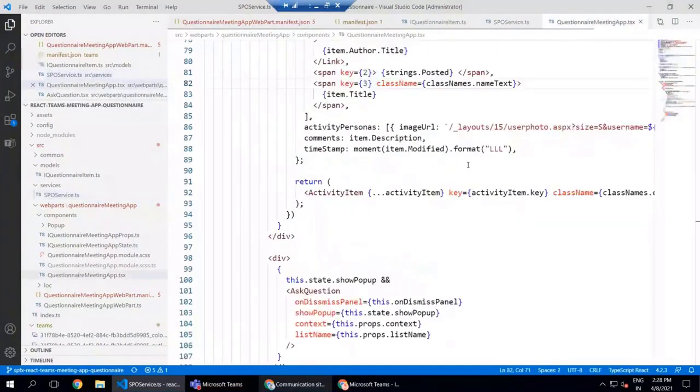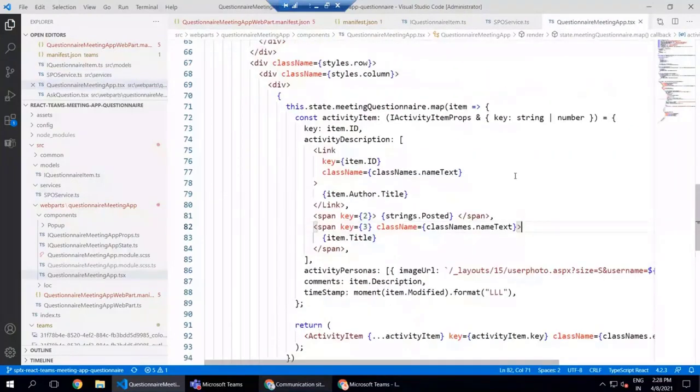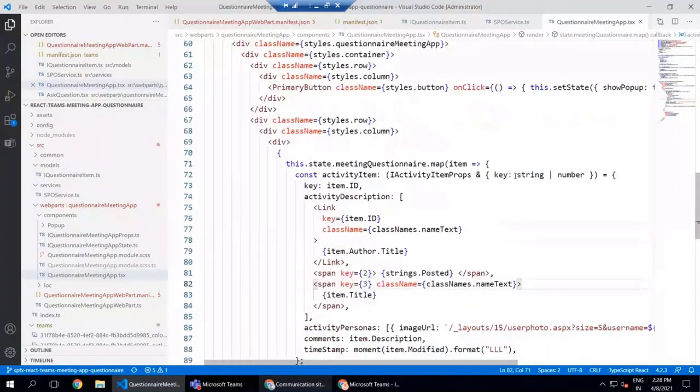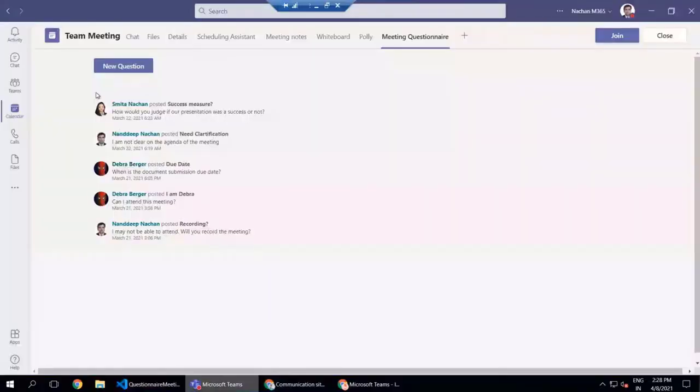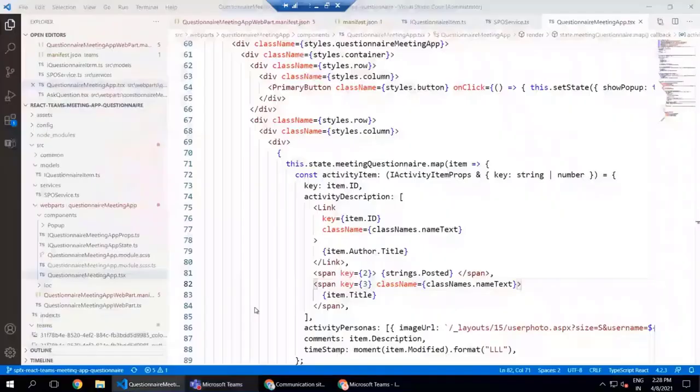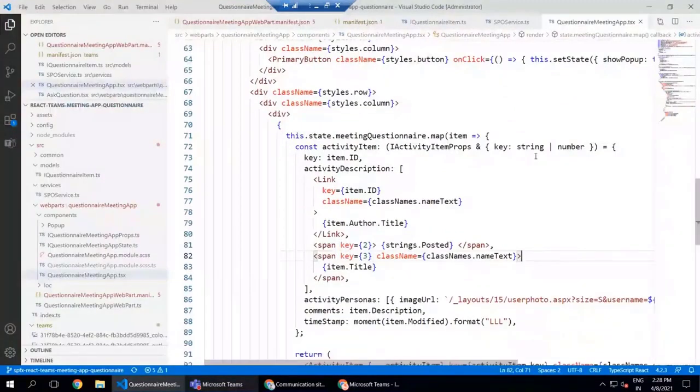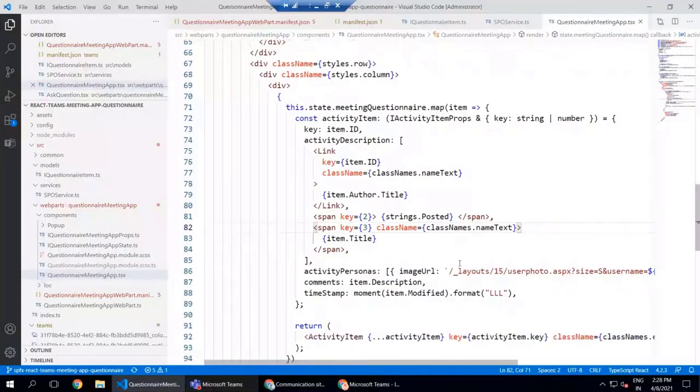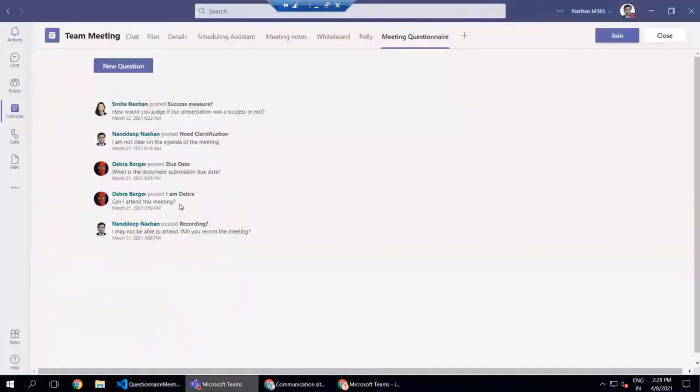So the first thing is showing this kind of an activity description for all of the items that we have inside the SharePoint list. This particular activity item will iterate through all of the items in the SharePoint list, and it will show this kind of a view for the meeting organizer as well as the other attendees, so that they can see what questions have been submitted for this particular meeting.